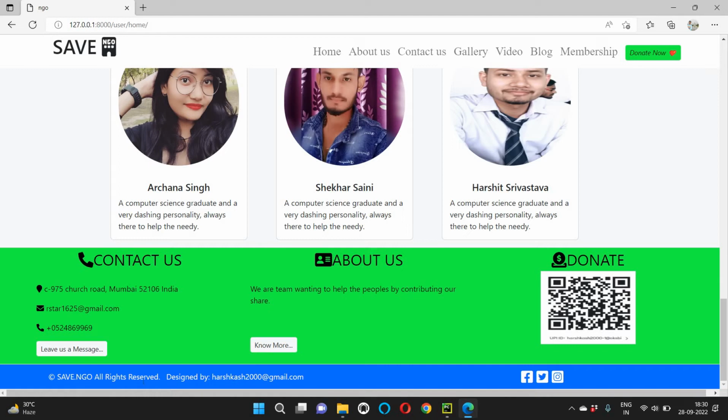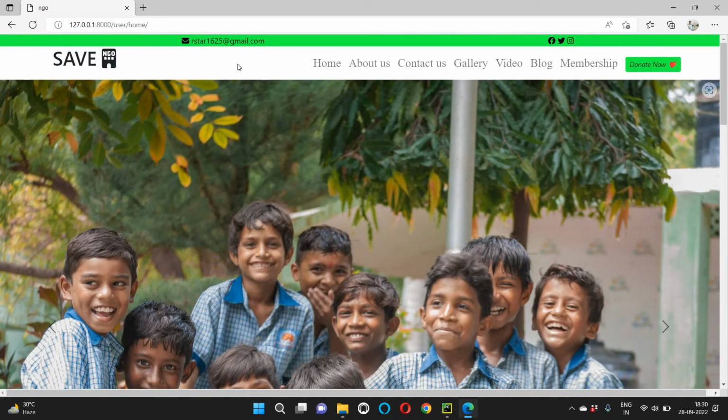And this is the lower footer of our website, which includes the name, copyright and reservations of our NGO. And here it is designed by harshkash2000@gmail.com, which is my email address. And here also I have added my social media buttons, so respectively you can go on Facebook, Twitter as well as Instagram. Now moving on to our menu section.